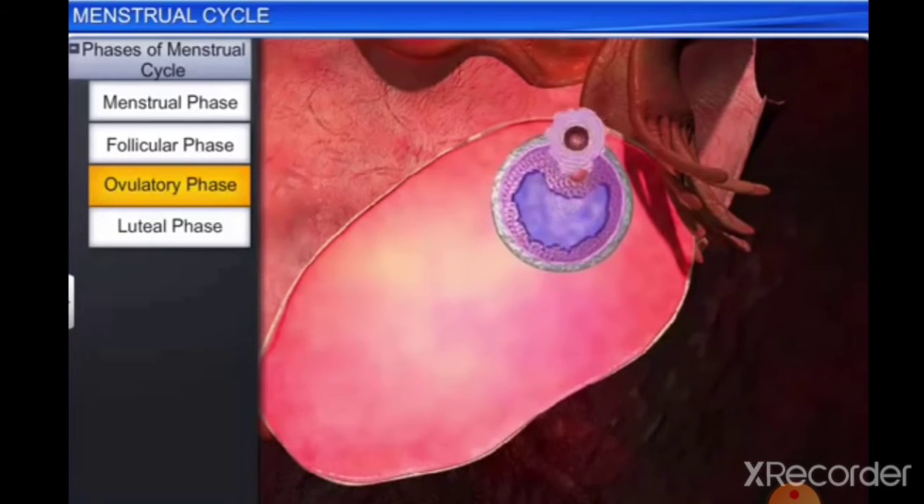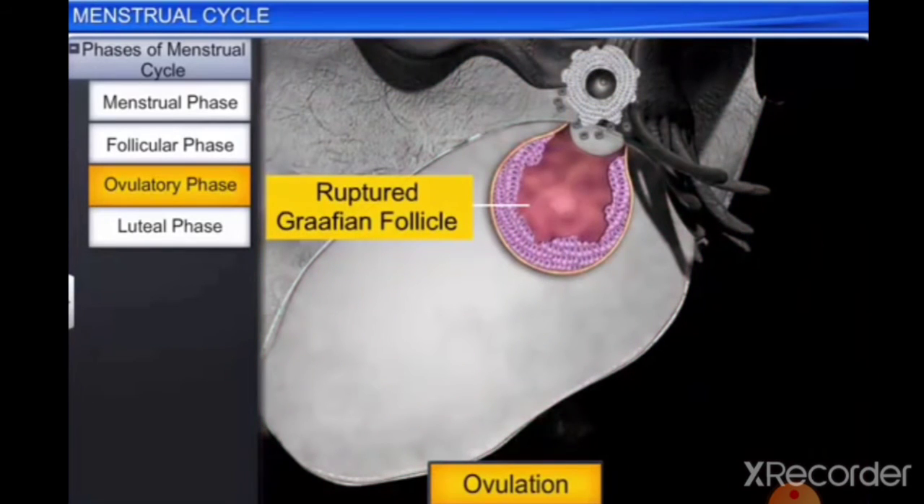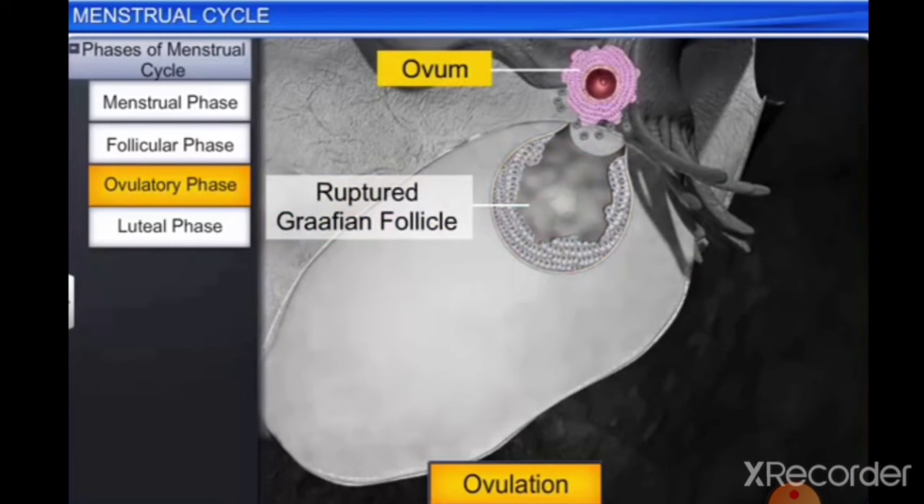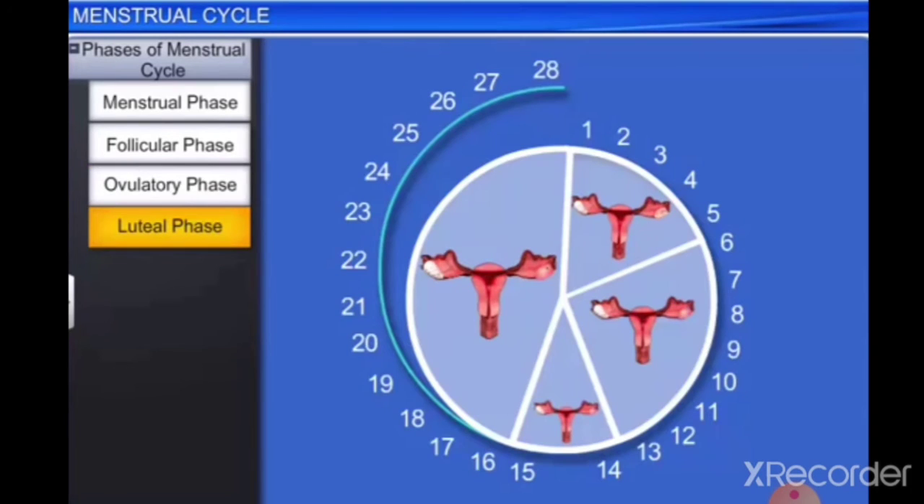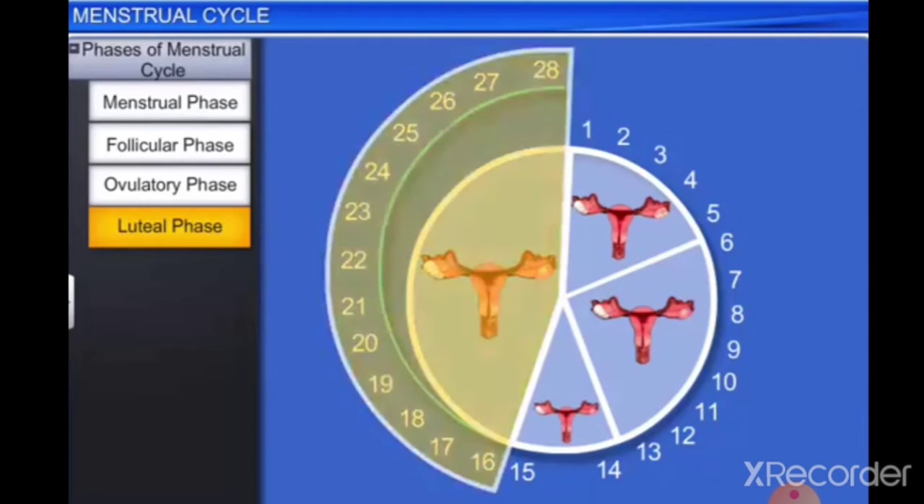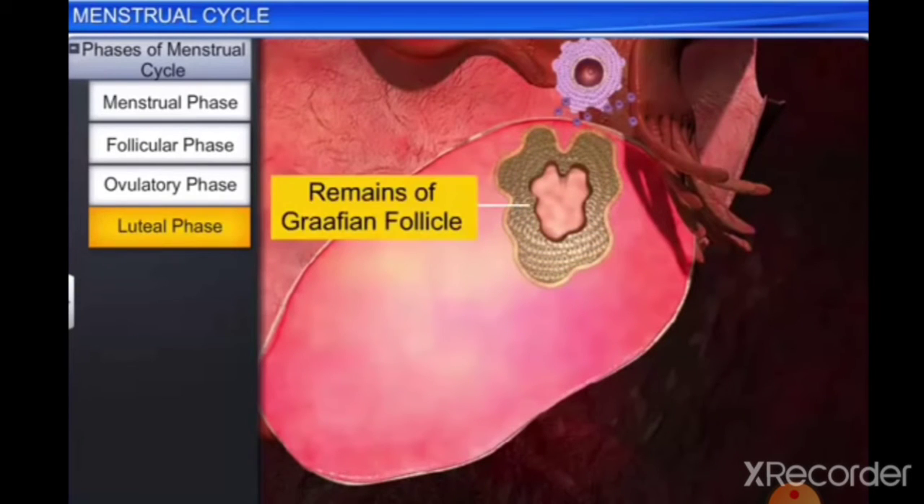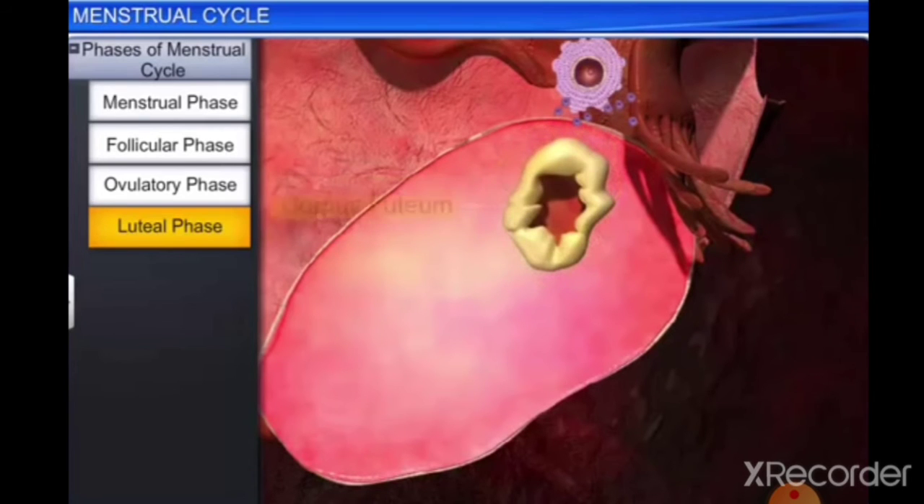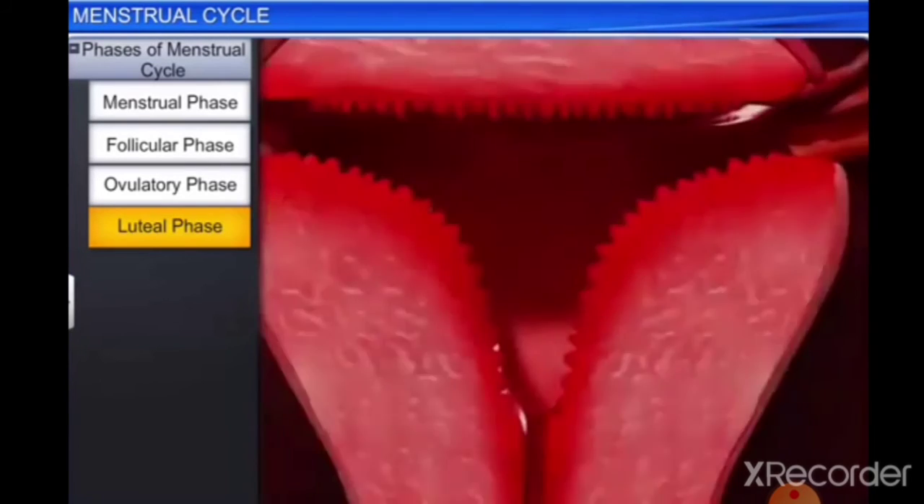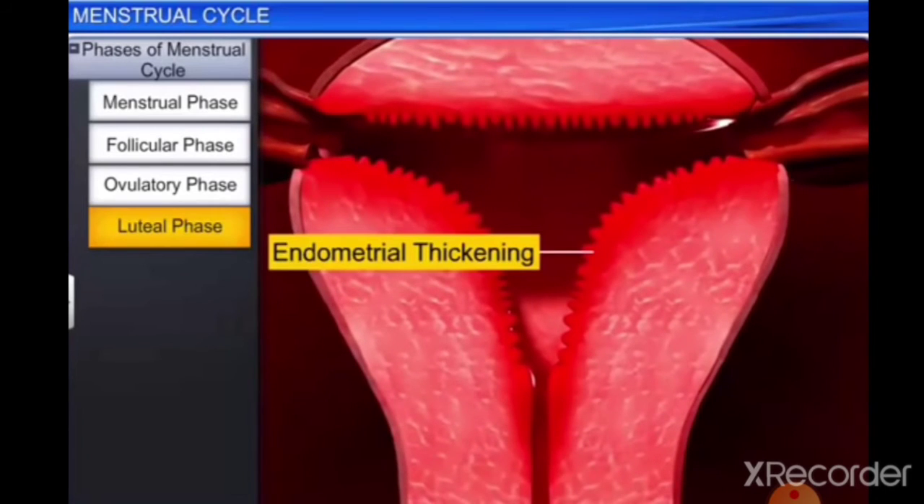During this phase, the Graafian follicle ruptures to release an ovum or egg cell into the pelvic cavity in a process called ovulation. The ovulatory phase is succeeded by the luteal or secretory phase, the last phase of the menstrual cycle, which occurs between days 16 and 28 of the menstrual cycle. This phase sees the transformation of the remaining Graafian follicle into a yellow mass called the corpus luteum. The endometrium and its blood vessels become coiled and enlarged.